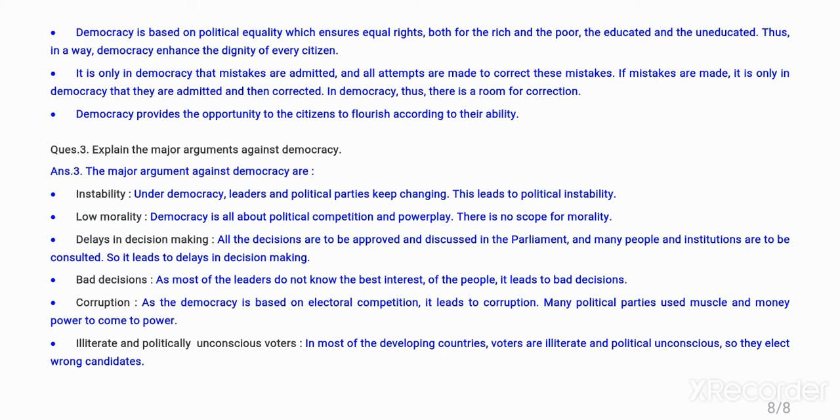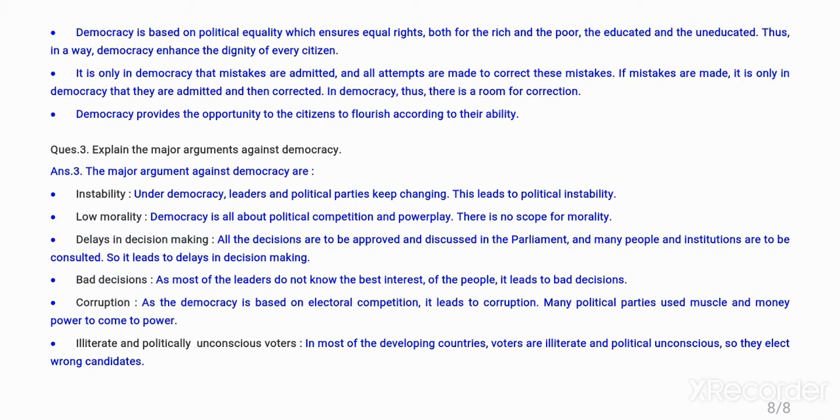Question 3. Explain the major arguments against democracy. The major arguments against democracy are: instability. Under democracy, leaders and political parties keep changing. This leads to political instability. Low morality. Democracy is all about political competition and power play. There is no scope for morality.